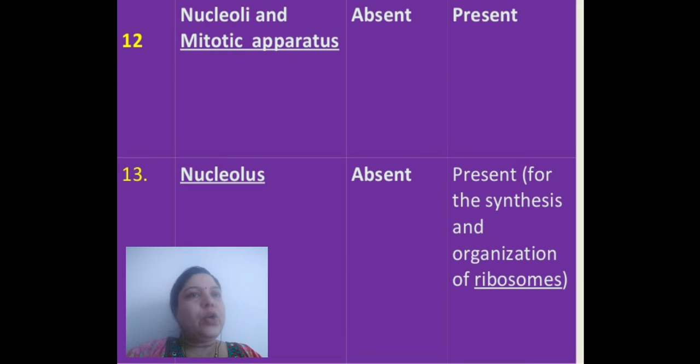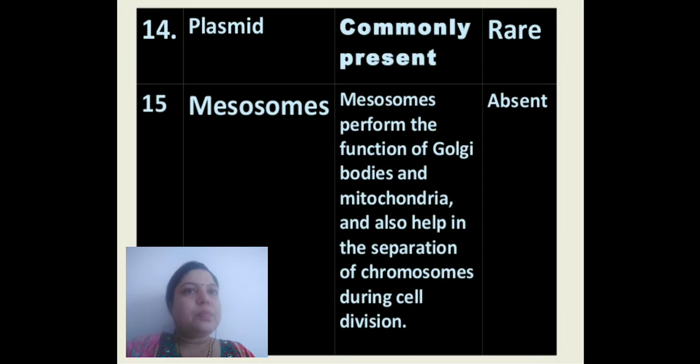Then nucleoli and mitotic apparatus are absent in case of prokaryotic cell, whereas nucleoli and mitotic apparatus both are present in case of eukaryotic cell. Nucleolus is absent in prokaryotes, whereas nucleolus is present for the synthesis and organization of ribosomes in case of eukaryotic cell. Prokaryotic cell contains plasmids. Plasmid is nothing but extra chromosomal genetic material, whereas plasmids are generally absent in case of eukaryotic cell.